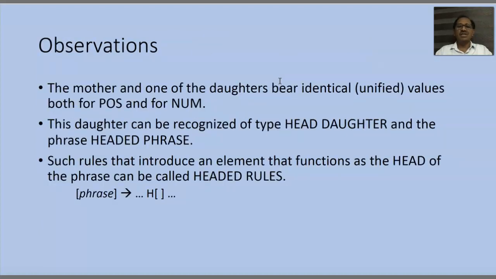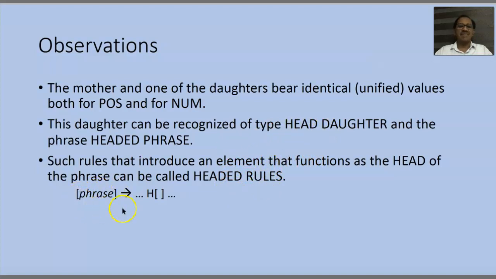The daughter which has an identical value with its mother node, we call it the head daughter, and the phrase which has a head daughter is a headed phrase. And the rules which have this pattern, that is a phrase and a head daughter, we call those rules headed rules, right?